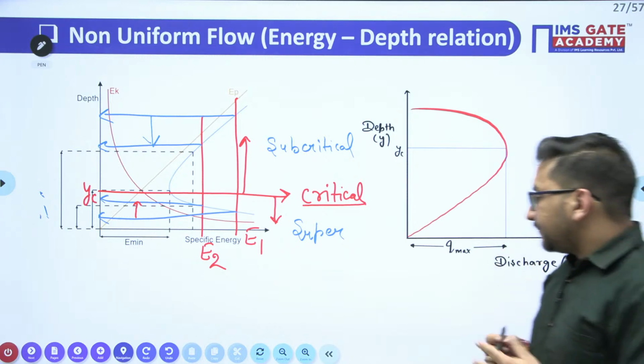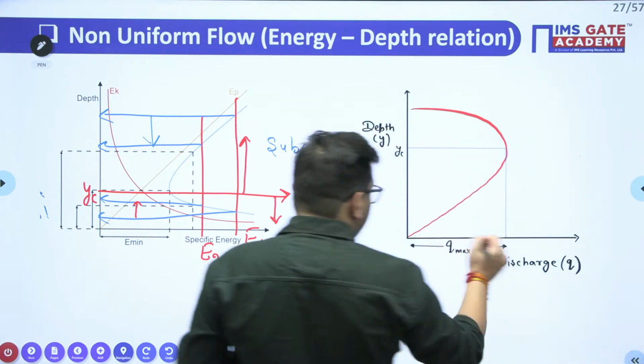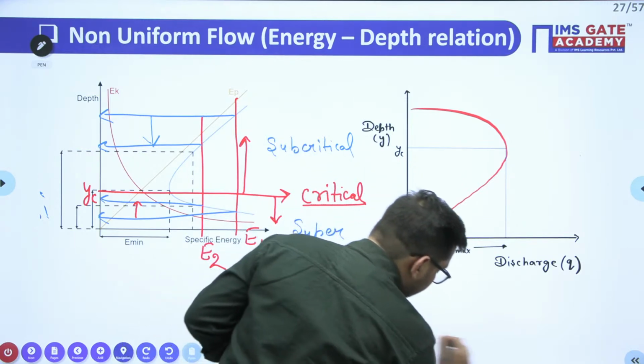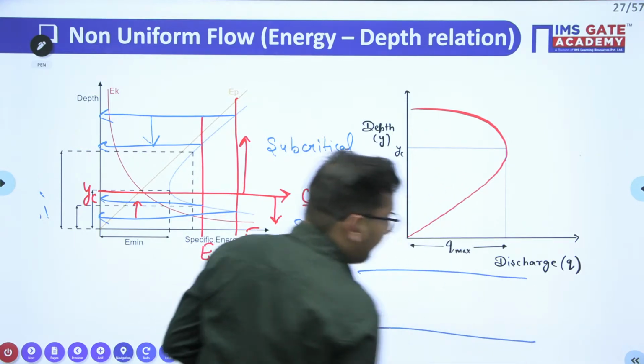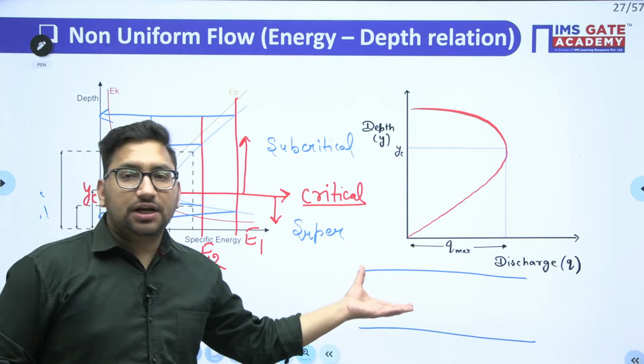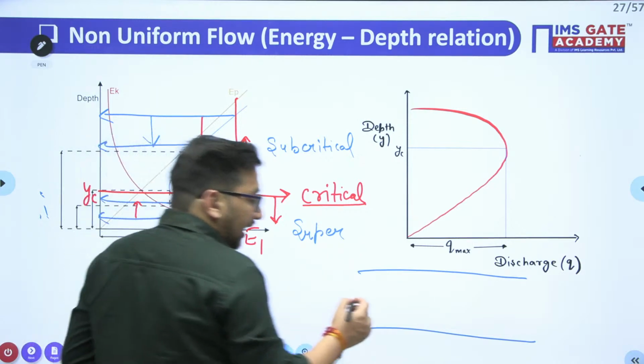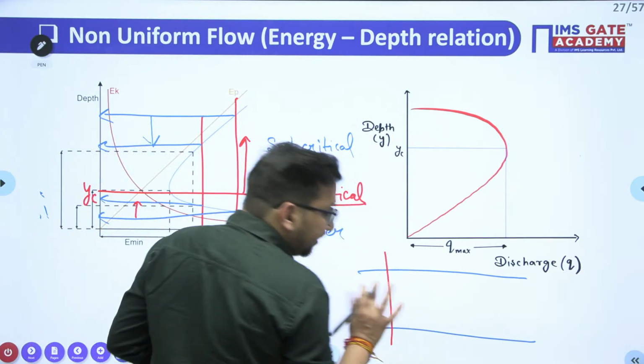Again, now in which case is this particular condition used? Let's suppose this particular is your channel. Now this is the top view of the channel. ये आपके पास channel का top view है. Clear? In this particular case, this is your prismatic channel.